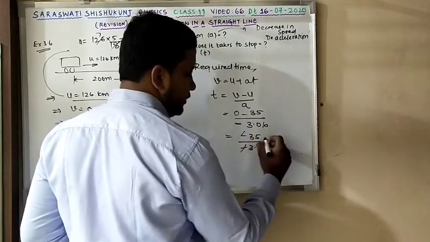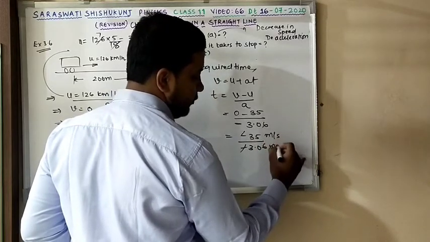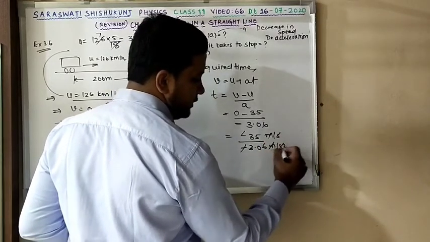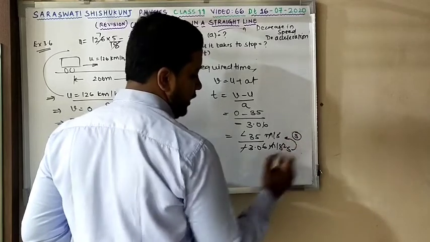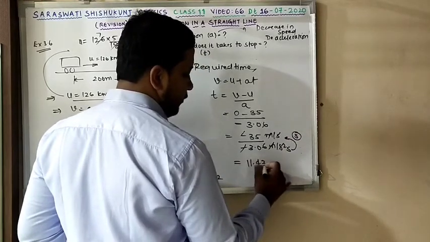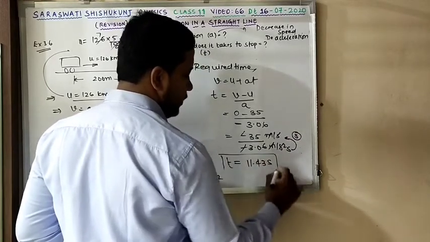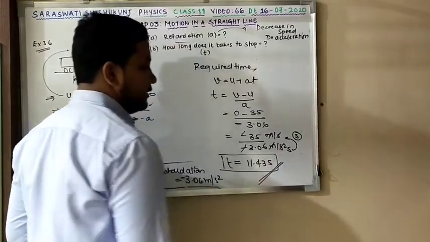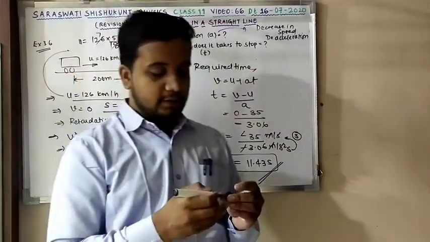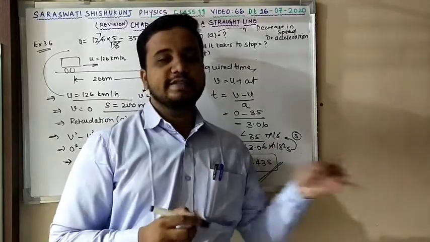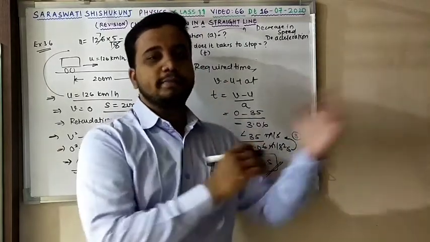This is meter per second and this is meter per second square. Meter cancels, one second cancels, the second will move out, and the answer is in seconds. That is 11.43 seconds is the net answer. 11.43 seconds is the required time taken by the car to stop after covering a distance of 200 meters.